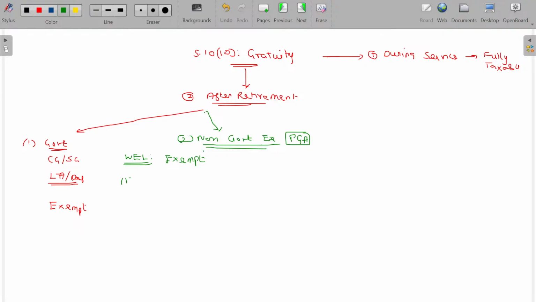Number one, 15/26 multiplied by last drawn salary, completed years of service and part thereof.